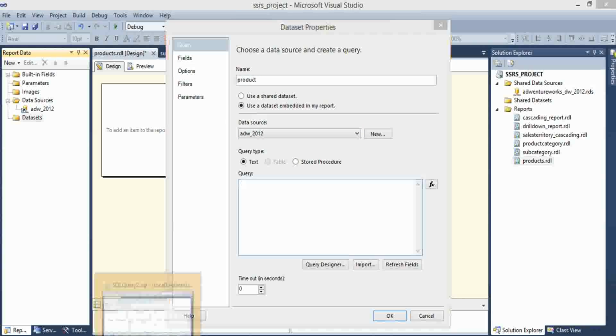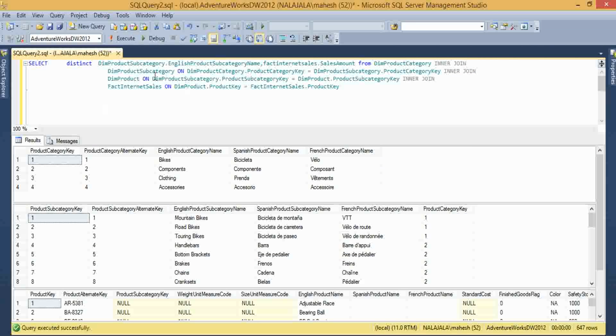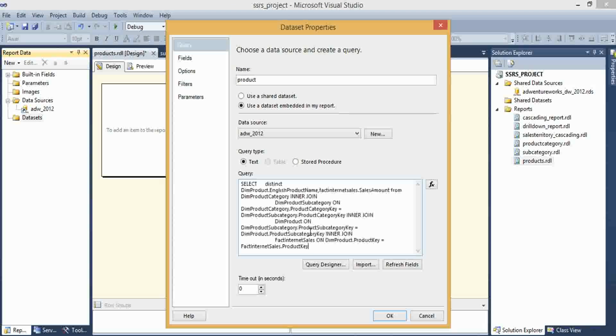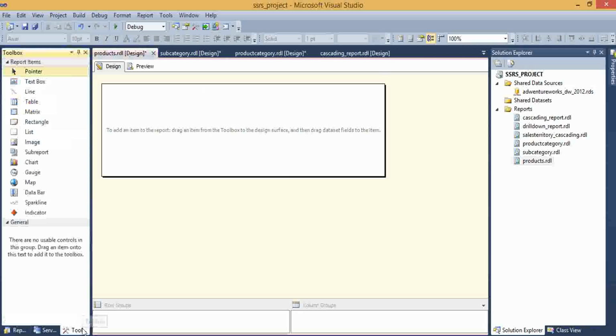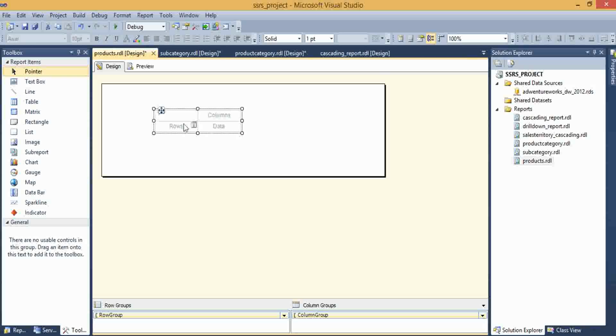For the query, I'm doing some modifications to this query: dim product dot English product name. Okay, I'm copying this query and pasting it here. Here also I am adding a matrix report. For row groups I am adding English product name.